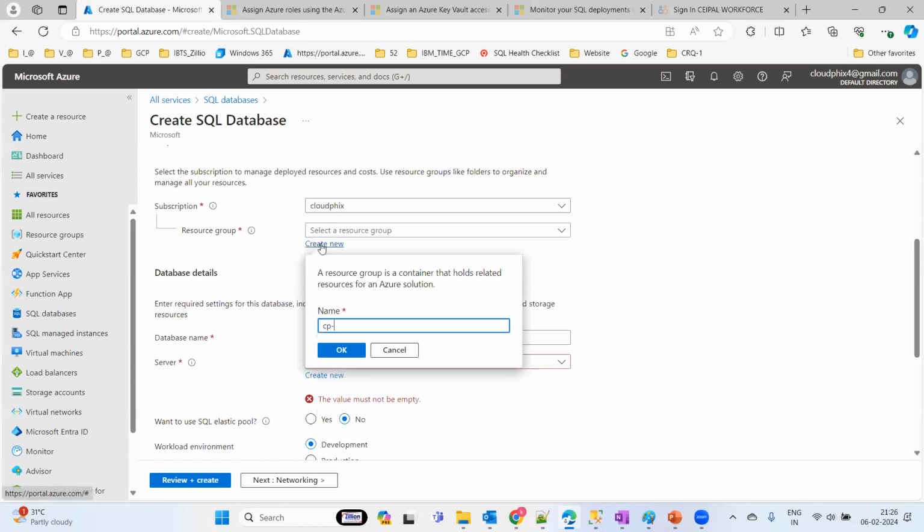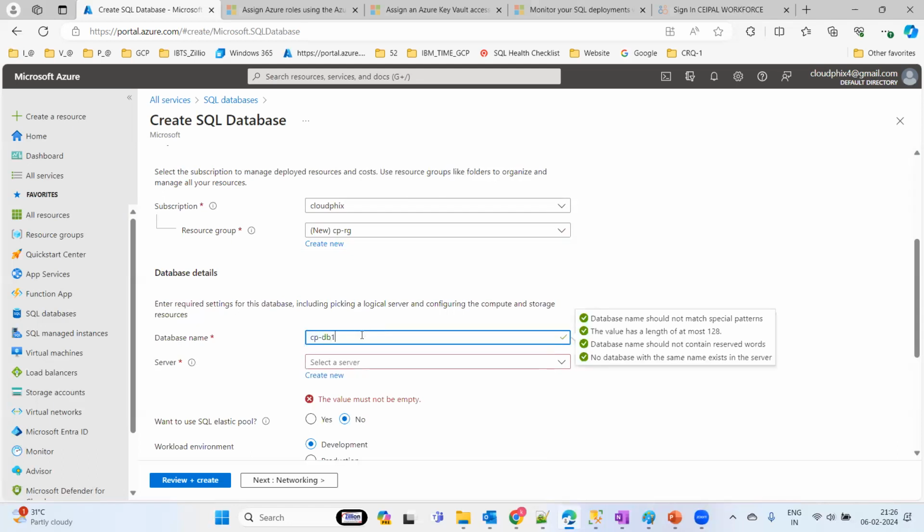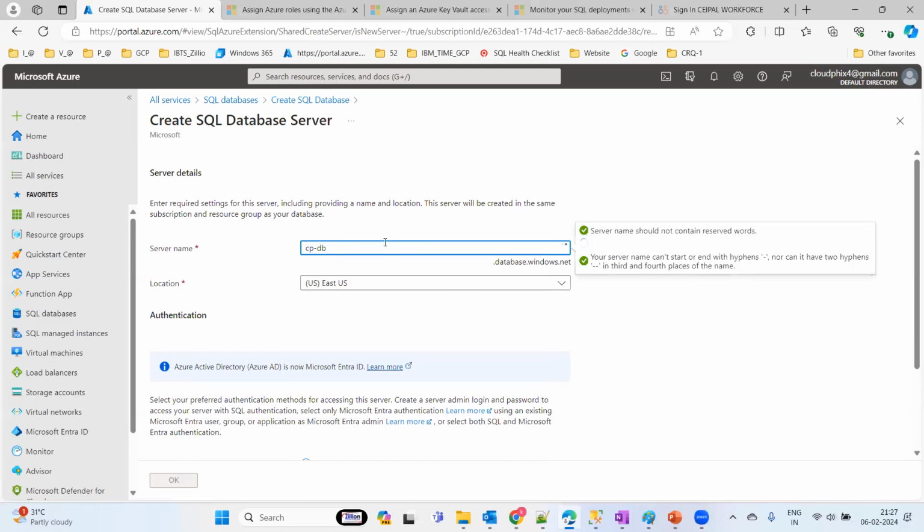And this is my resource group, where you can create your resource group over here. So provide cloudpix db1, this is my database, and I'm going to create the logical server instance. The database should be available here. So db-srv-001, this is my logical server instance name.